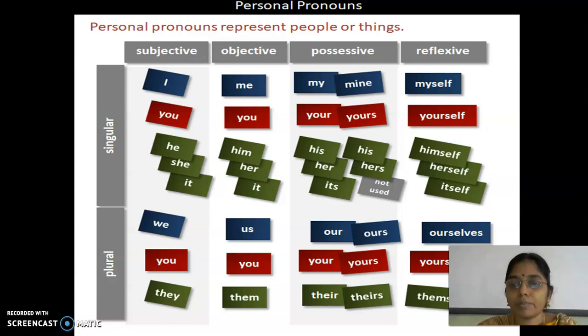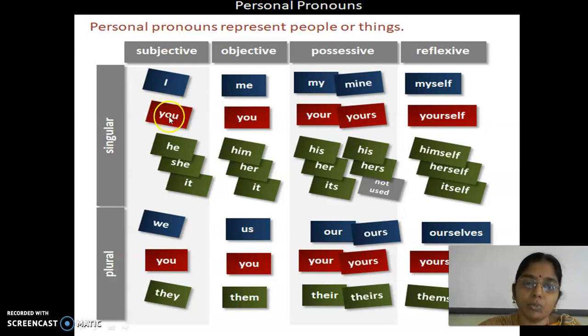What is a subject in a sentence? Very good. Fantastic, dear. The subject deals with the sentence, that means about whom we are talking.